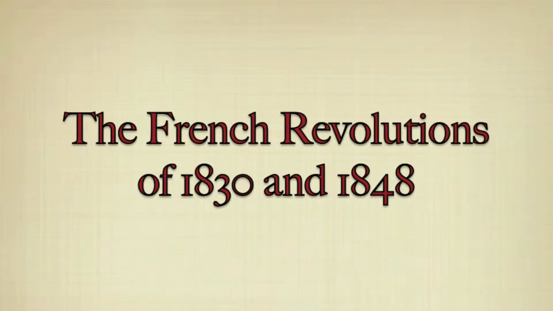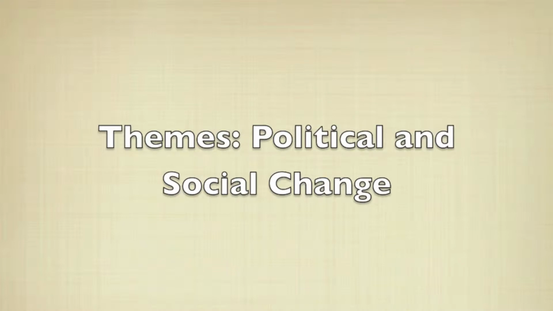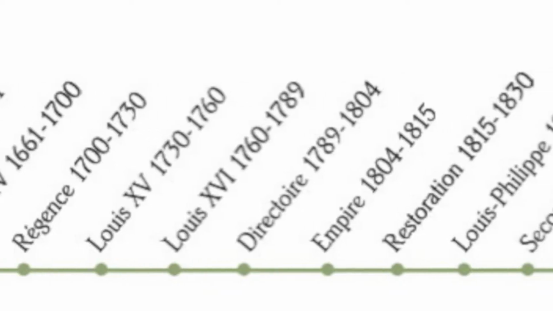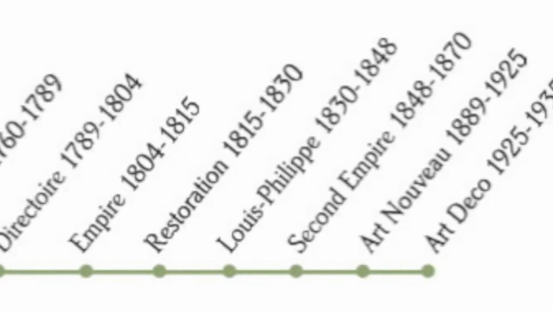The French Revolutions of 1830 and 1848. Essential question. What factors in France contributed to the revolutions of 1830 and 1848, and how did these revolutions affect the rest of the world? The theme of the French Revolutions of 1830 and 1848 is political and social change, as the people of France fought for a better political system and social justice for everyone.